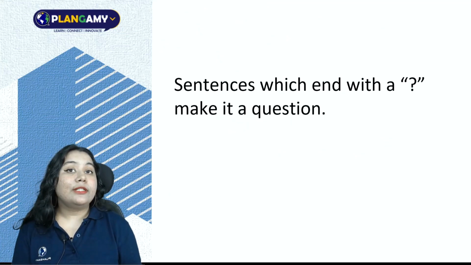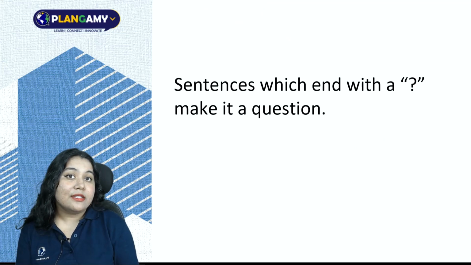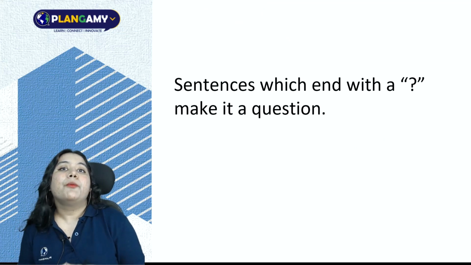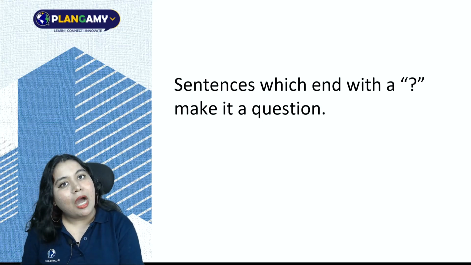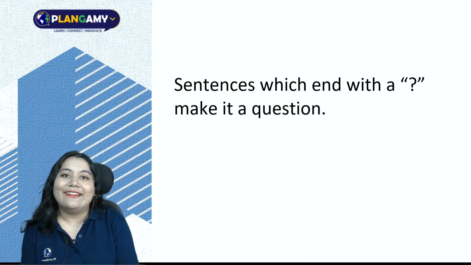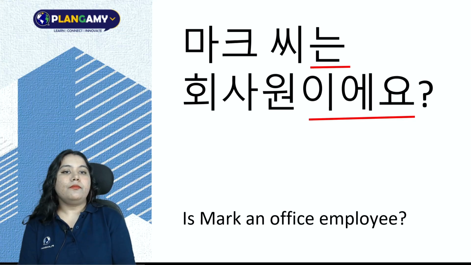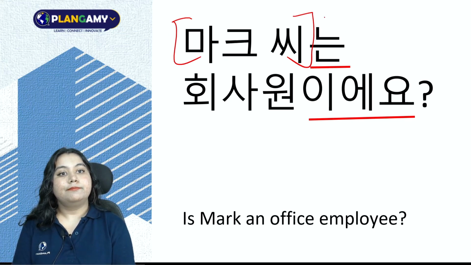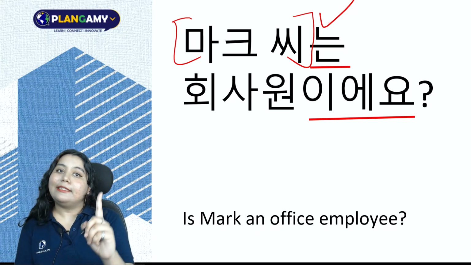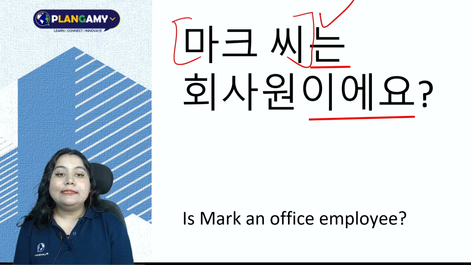Okay. Now till now we have learned assertive sentences or declarative sentences. The beauty is that if you exchange the full stop with a question mark, it will change into a question. Let's see an example. 마크 씨는 topic. 는 indicating that it's the topic. 마크 씨는 회사원, an office employee.